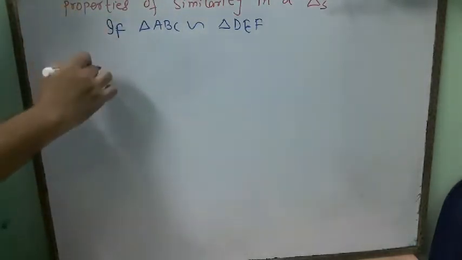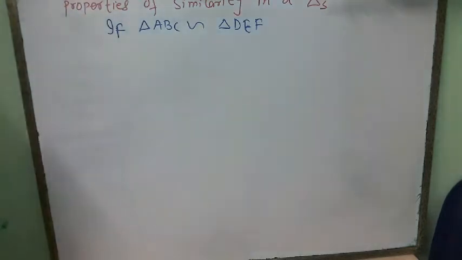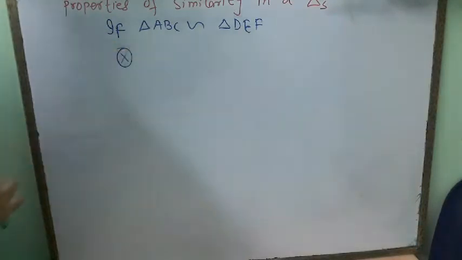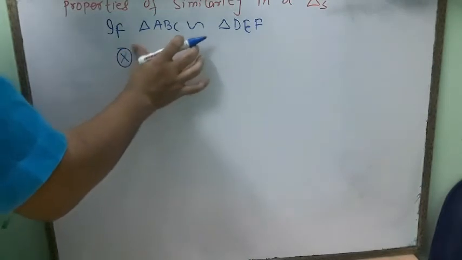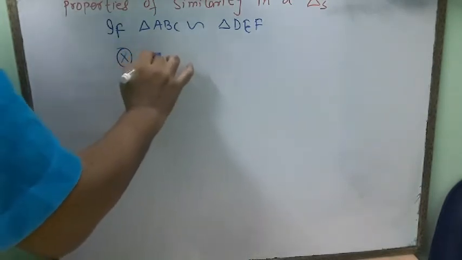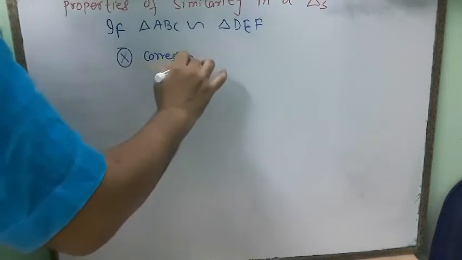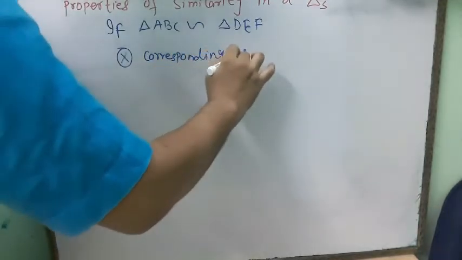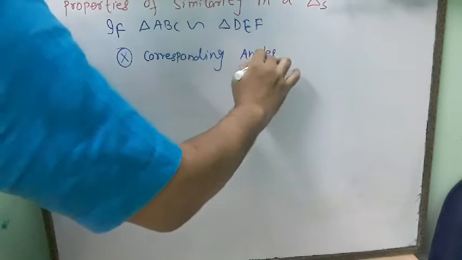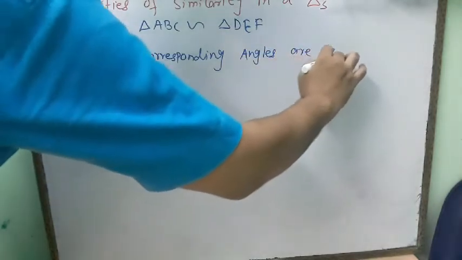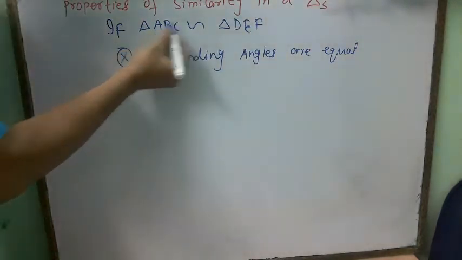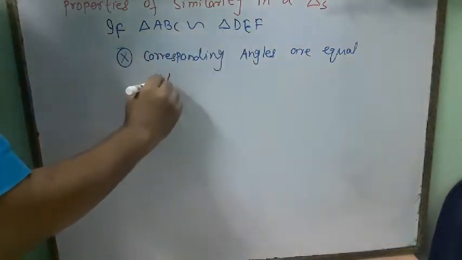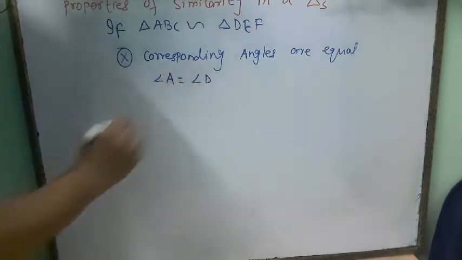By the properties of similarity, the first property is that their corresponding angles are equal. What do you mean by corresponding angle? See the figure. The first one is A, the first one is D. So we can say that angle A is equal to angle D.